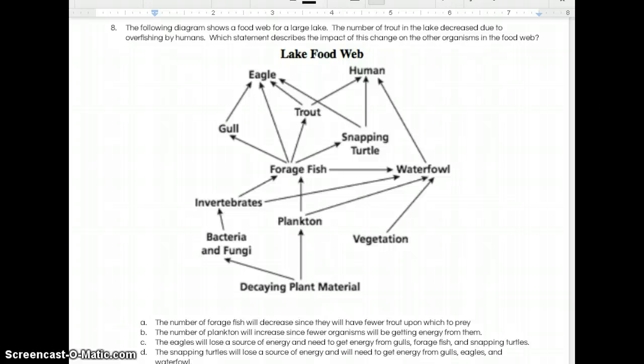A. The number of forage fish will decrease since they will have fewer trout upon which to prey. B. The number of plankton will increase since fewer organisms will be getting energy from them. C. The eagles will lose a source of energy and need to get energy from gulls, forage fish, and snapping turtles. D. The snapping turtles will lose a source of energy and will need to get energy from gulls, eagles, and waterfowl.